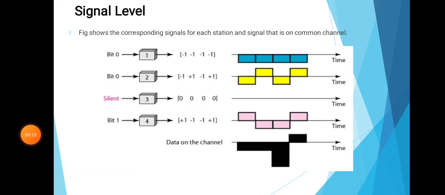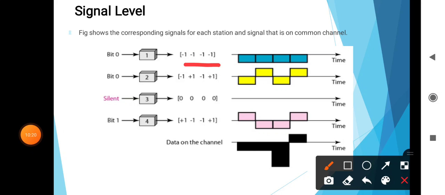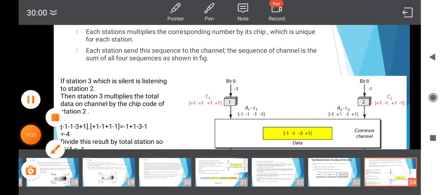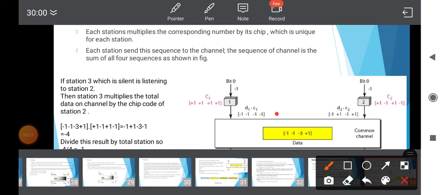Next is signal level. Here the figure shows the corresponding signal for each station using NRZ-L and the signal that is common on the common channel. See, this is the bit 0, A, that means the first, and here -1, -1, -1 and -1. This data, see this figure, how to calculate.